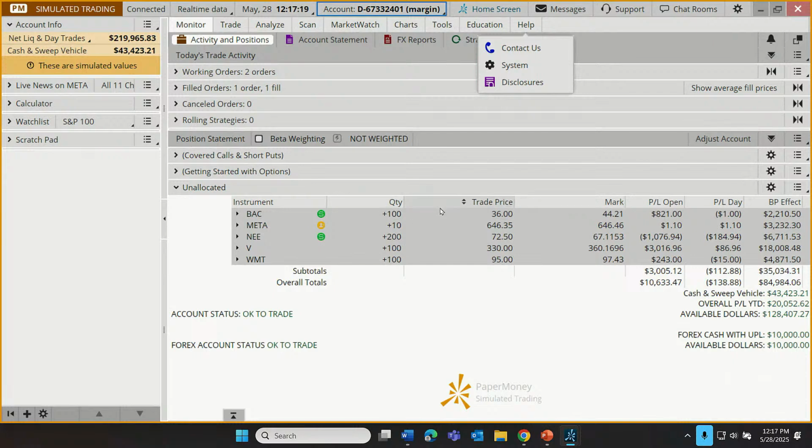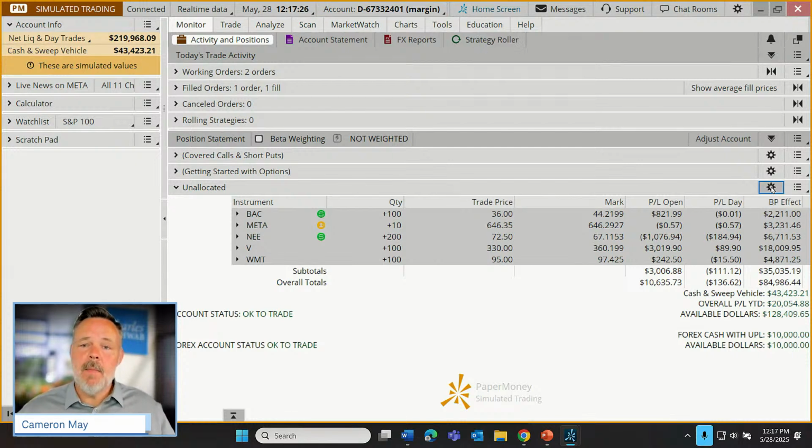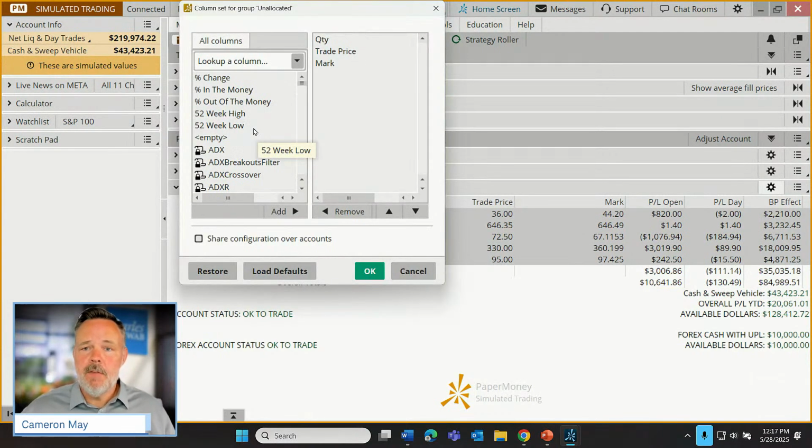Now, these columns are customizable. Anytime on Thinkorswim, we see a little gear like this one right here, we can click on that and customize those columns, or at least most of them. So right here, I can see the customizable columns in our current set of columns, and then I have all these other choices of columns to choose from.